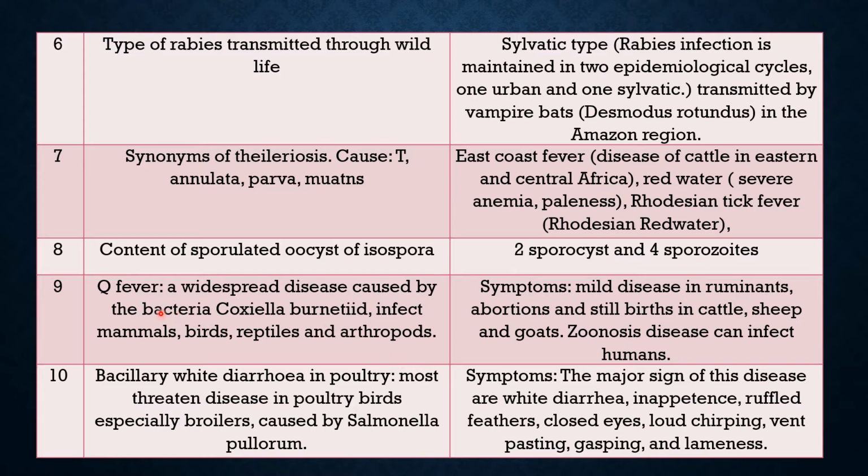Question 9. The symptoms of Q fever. The symptoms are mild disease in ruminants. It causes abortion and stillbirth in cattle, sheep and goat. This is a zoonotic disease, can infect humans. Q fever is a widespread disease caused by the bacterium Coxiella burnetii. It infects mammals, birds, reptiles and arthropods.